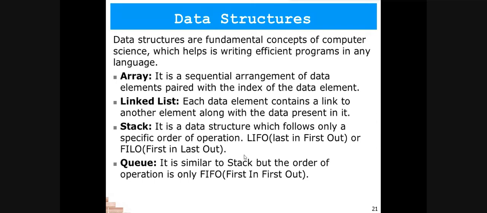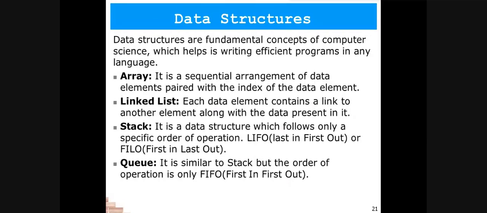And one more important thing about arrays is that we store similar types of values only in arrays. We can't store one number and one string in arrays. If we are storing numbers only, then it will be totally a numeric array. If we are going to store strings, then it will totally be a string array. This is how we use arrays.